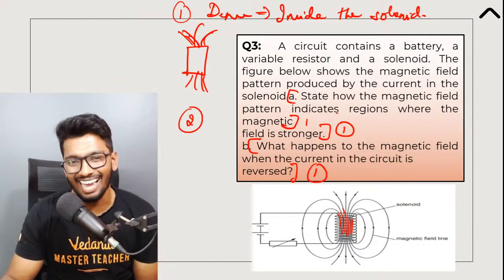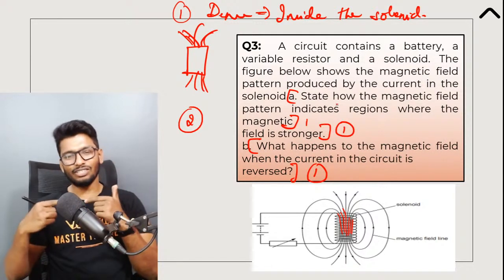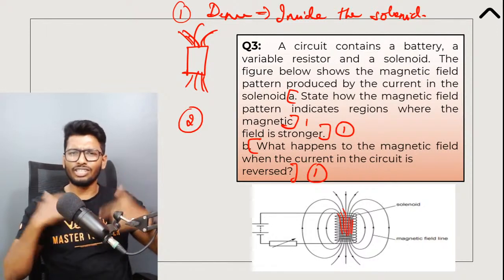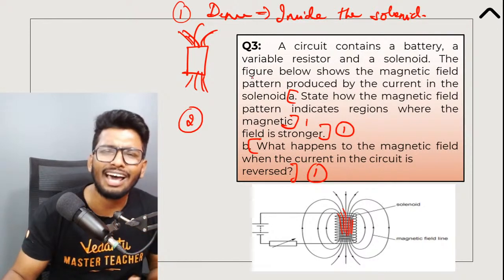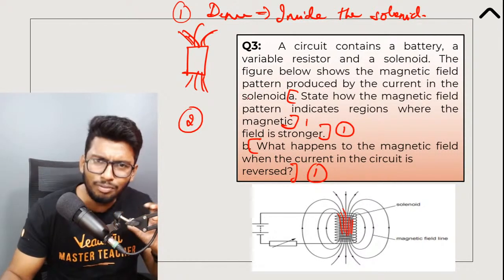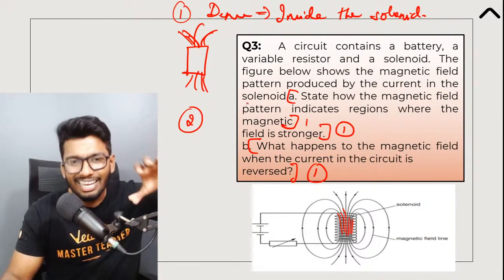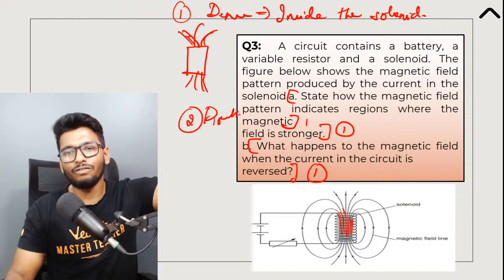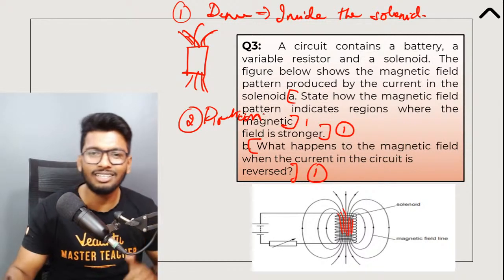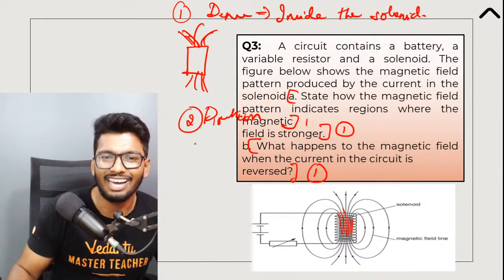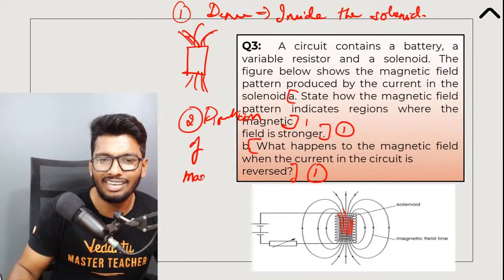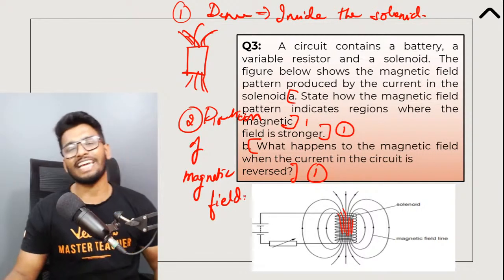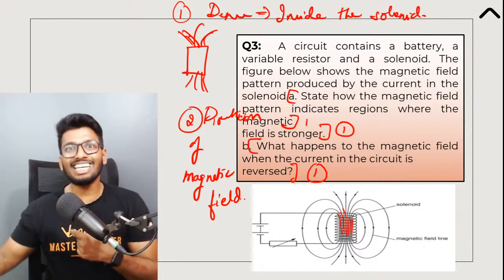Exactly, guys. See, when you change the polarity of the battery, or you change the direction of current, the polarities would also change. Since the polarity changes, the direction of the magnetic field lines would also change. The direction of the magnetic field lines will also change. Why? Because the polarity changes.